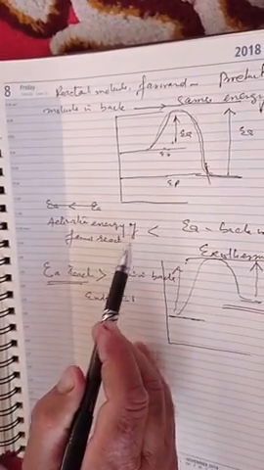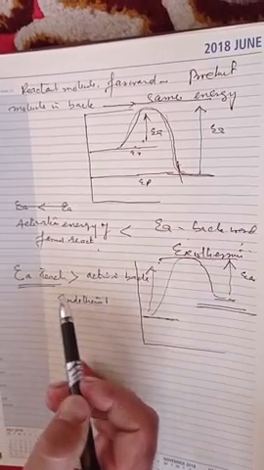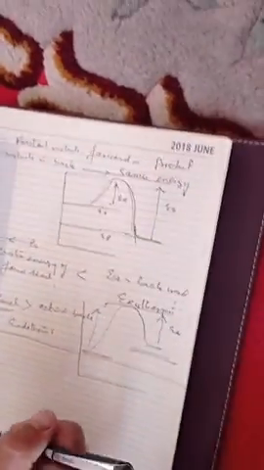So in the case of an exothermic reaction, the activation energy for the forward reaction is less than the activation energy for the backward reaction, and in the case of an endothermic reaction, the activation energy of the forward reaction is greater than the activation energy of the backward reaction. So this is the activation energy and activated complex.